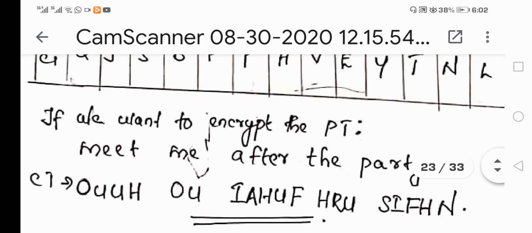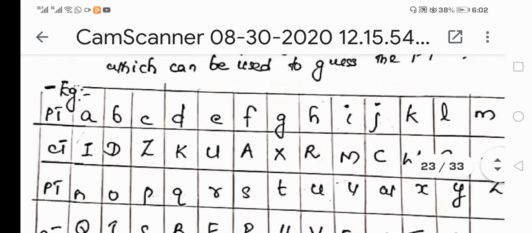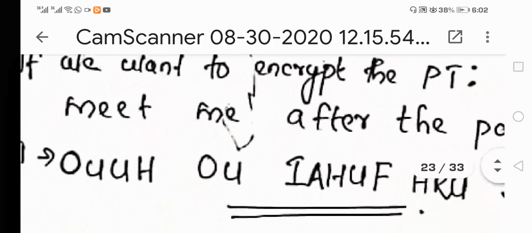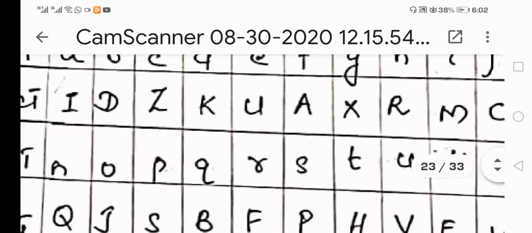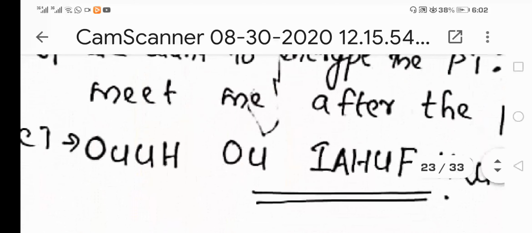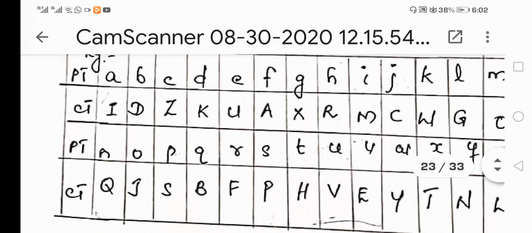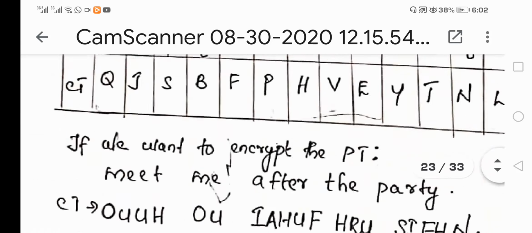Whenever M comes, it is simply replaced with O. Whenever E comes, please look into the table, it is simply replaced by U. So that is what is written here. Since E repeats in the third character also, it is again replaced by U. Whenever T comes, it is simply replaced by H. Likewise, the rest of the plain text message is encrypted, or simply replaced with other letters as specified in the given table, and this table itself is called the key table. So that is what is happening in simple monoalphabetic cipher.